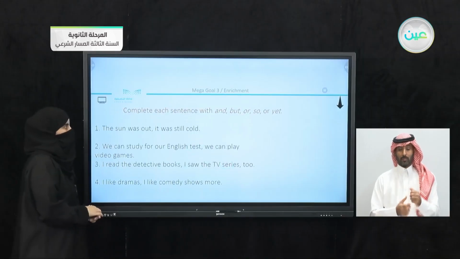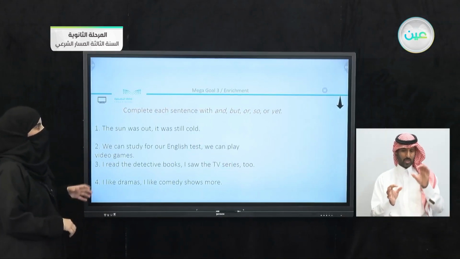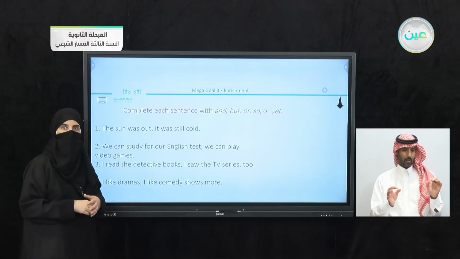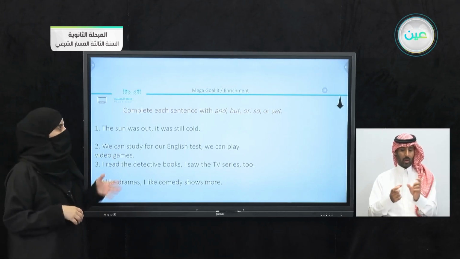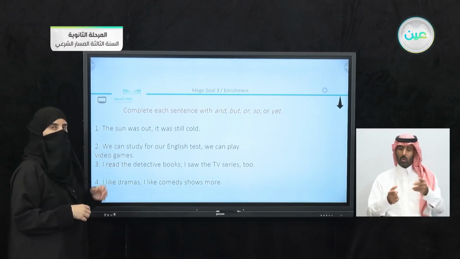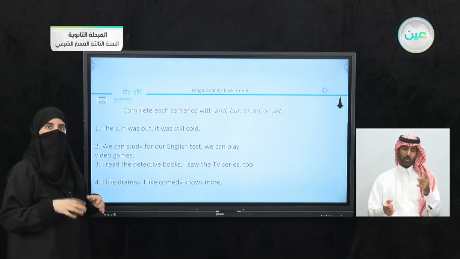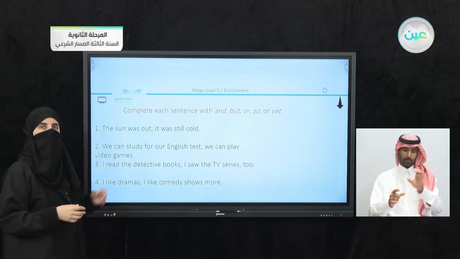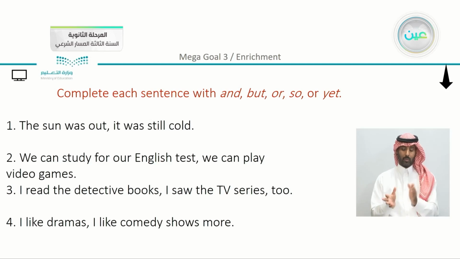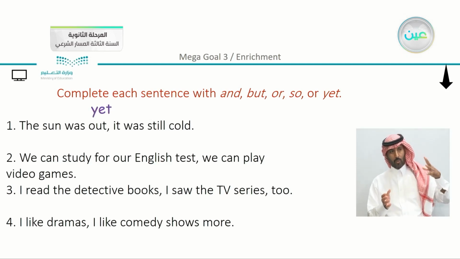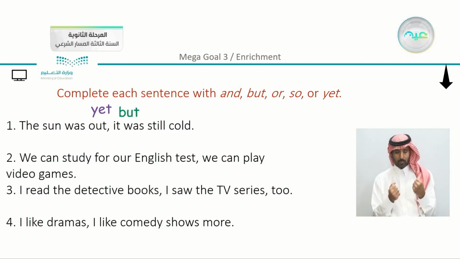Another task that we have here is to complete each sentence using a coordinating conjunction. We have here and, but, or, so, or yet. And sometimes you can use 2 choices. You can use either this one or this one. So we're going to see. The sun was out. We can say yet it was still cold, or we can say but it was still cold.